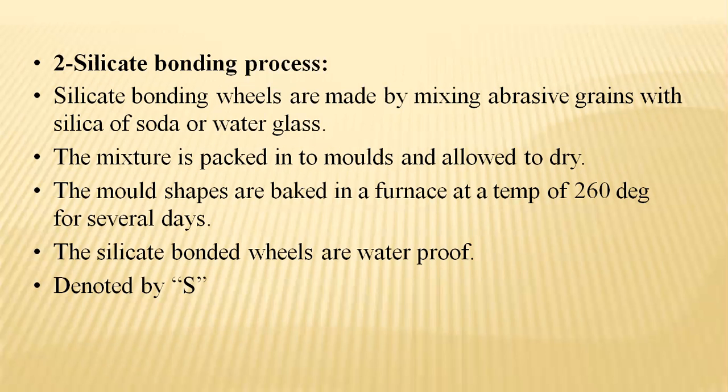The molded shapes are baked in a furnace at a temperature of 260 degrees for a long period, depending on the criteria, usually 180 days and even more. The silicate bonded wheels are generally waterproof, which resists the water so as not to melt, and are denoted by the letter S.